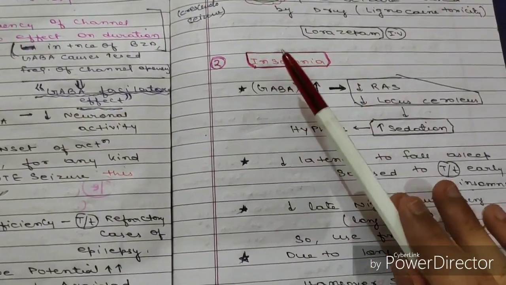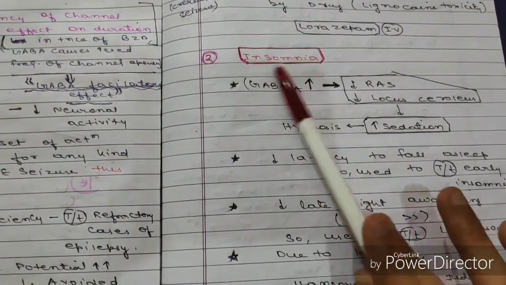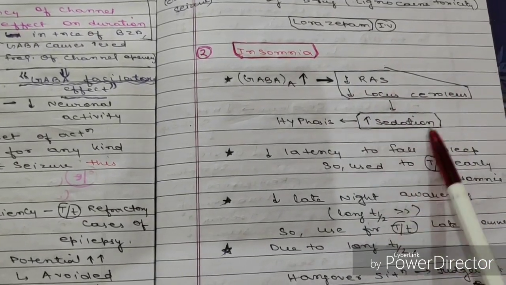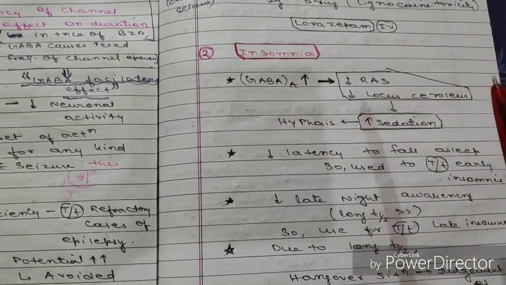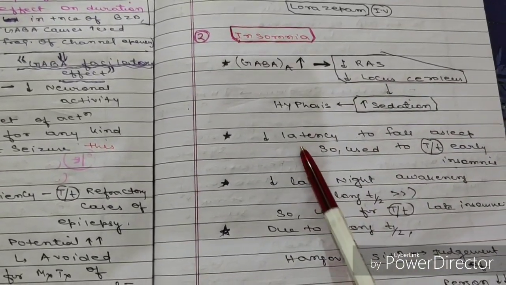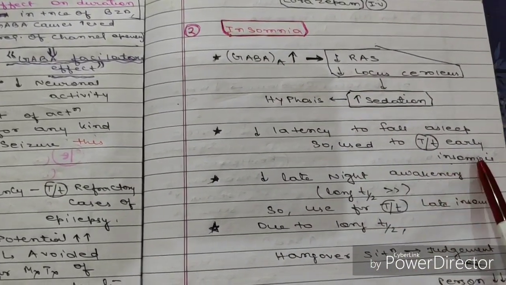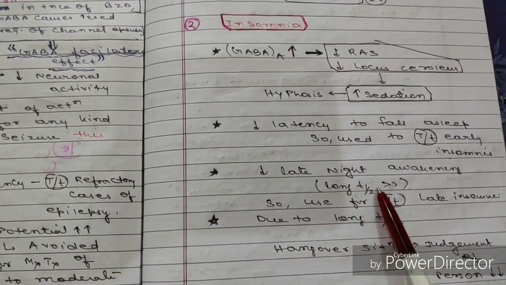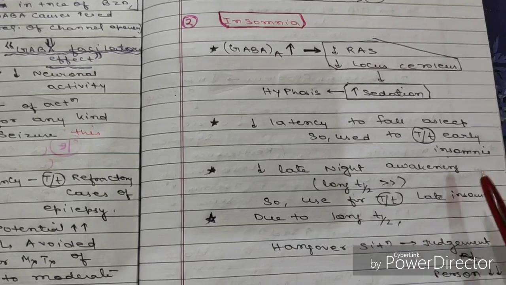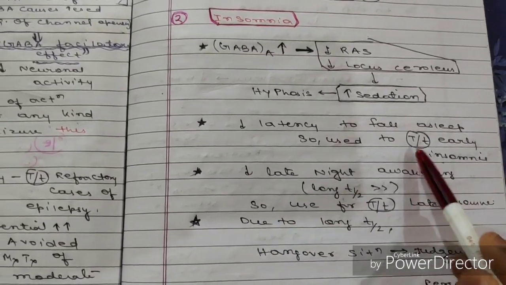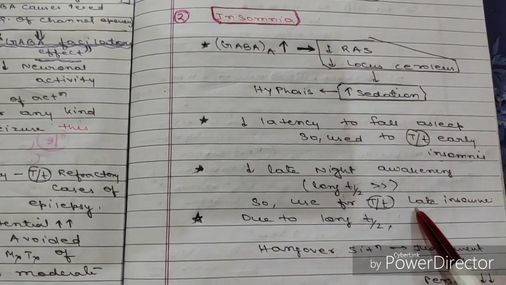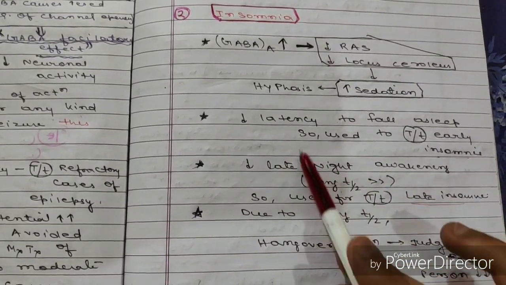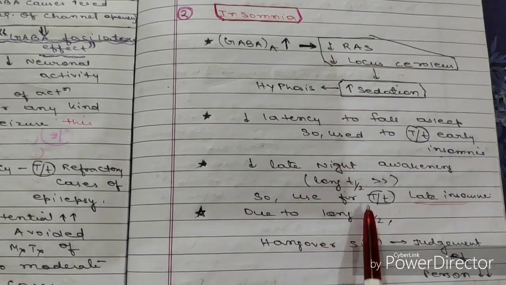Now moving to the next indication, that is insomnia. By stimulating the GABA A receptor, it causes depression of the RAS and locus coeruleus, which will cause sedation and hypnosis. It also causes decreased latency to fall asleep, so it is used for the treatment of early insomnia. It also decreases late night awakening because of the long half-life, so it is used for the treatment of late insomnia. So it can be used for both early insomnia as well as late insomnia, clear.